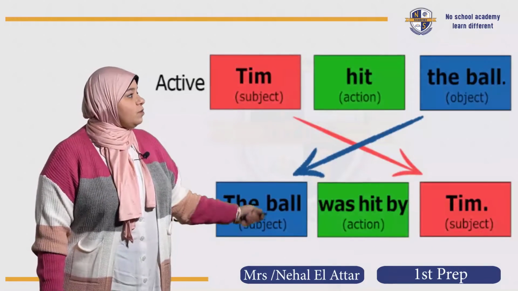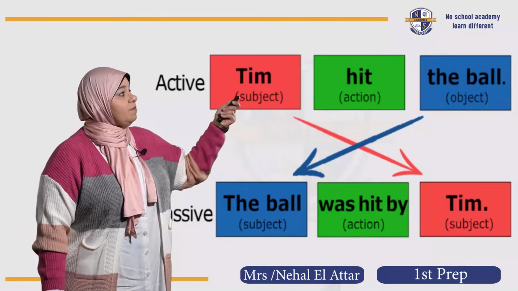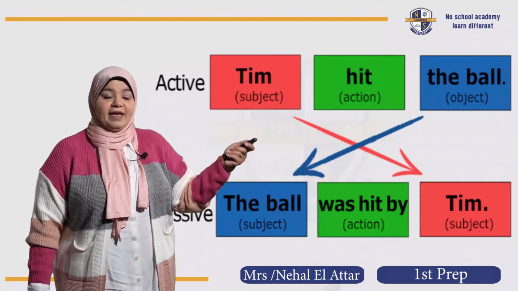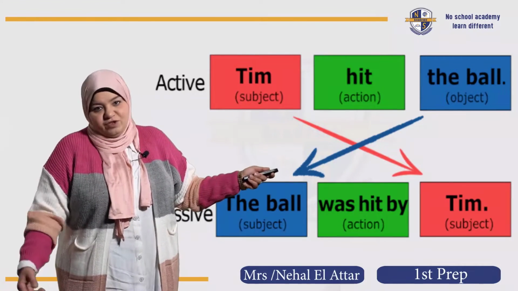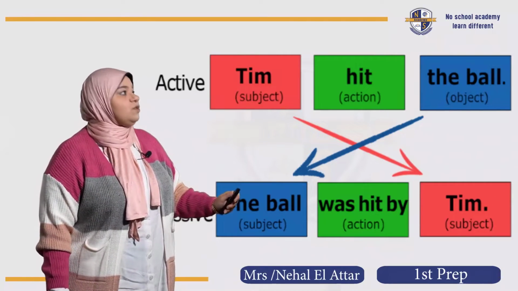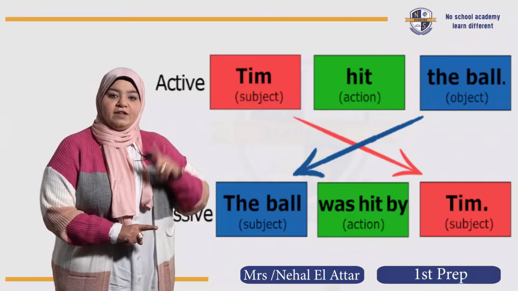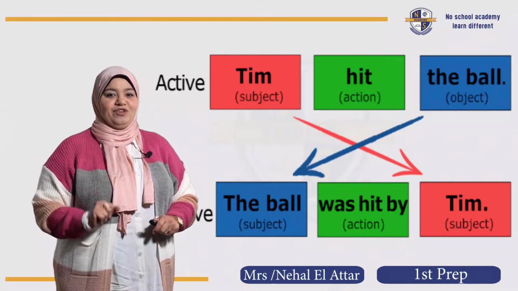Okay, the first example with us is, as you can see in the active voice sentence, Tim hit the ball. Again, Tim hit the ball. Is it active or passive? Yeah, I just said it. It's an active sentence. To change this sentence into the passive voice, alter. The SVO is going to be what? Let me hear you. Yeah, great, OVS.